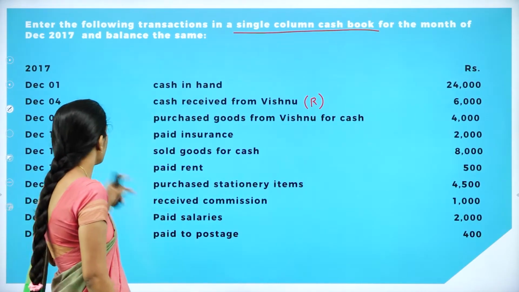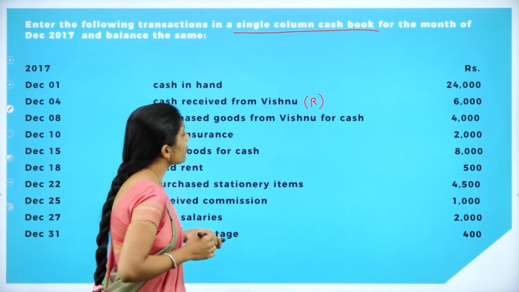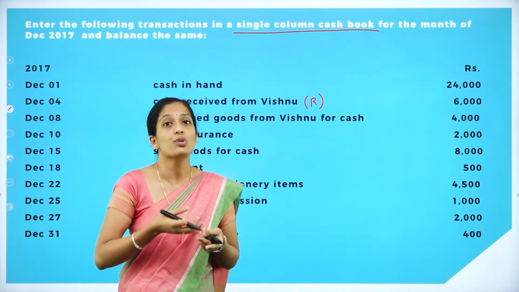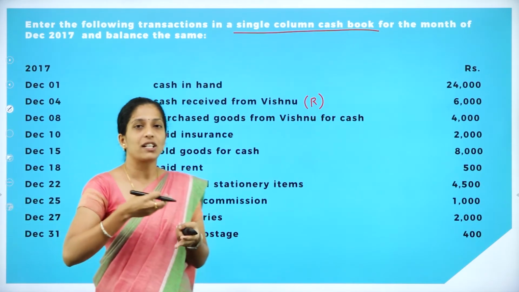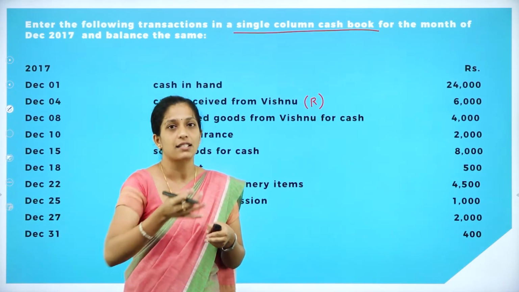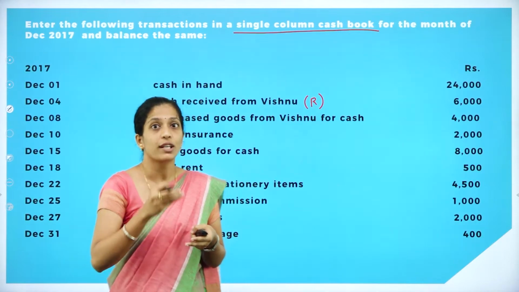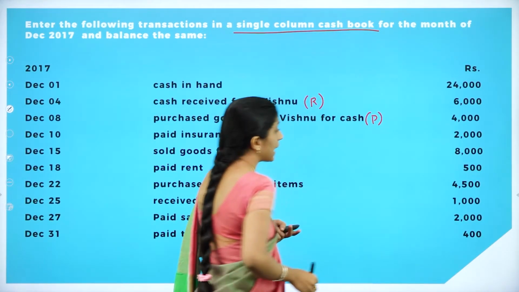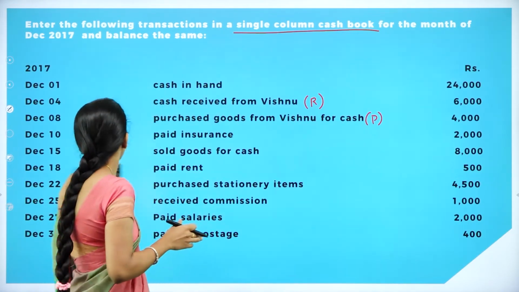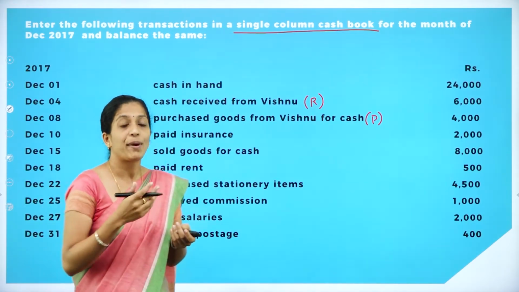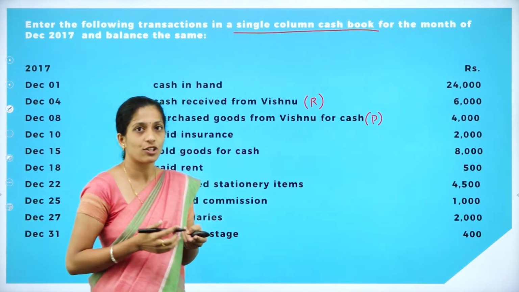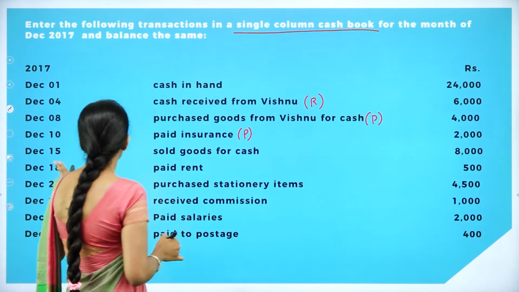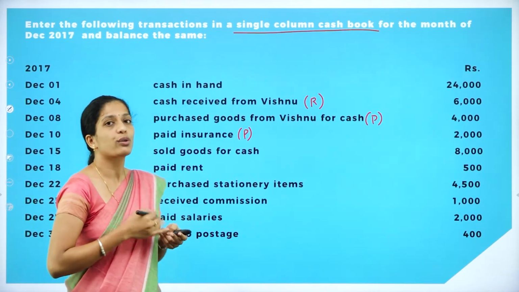The next one is December 8th, purchased goods from Vishnu for cash. When we purchase goods, what goes out of the business? Cash goes out of the business, right? So it is a payment. We record it on the payment side, that is the credit side of a cash book. And the next one is December 10th, paid insurance. When we pay insurance, it is a payment.